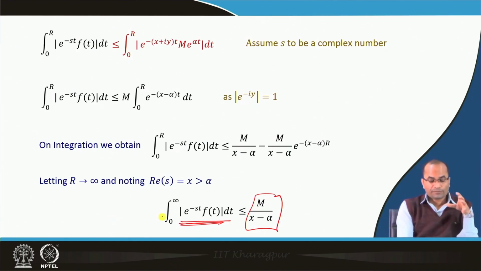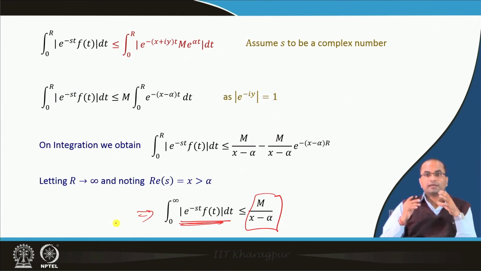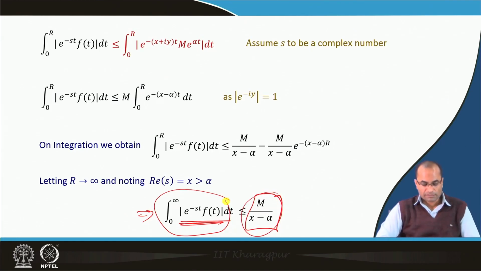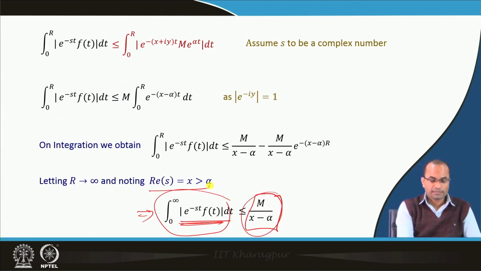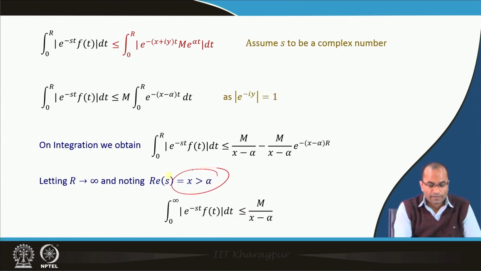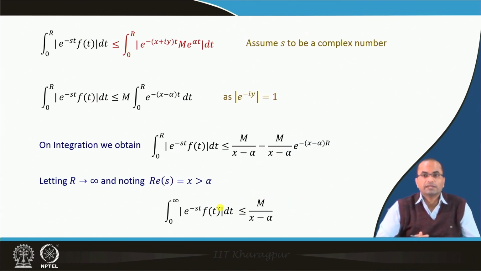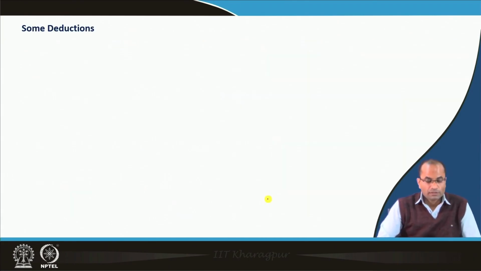So, what we have shown is that under these two conditions, the piecewise continuity and the function being of exponential order, such an integral can be bounded by m over x minus alpha for real s greater than alpha. So, the integral is bounded, meaning the Laplace transform of such functions exists. Well, so that is some deduction from this derivation.